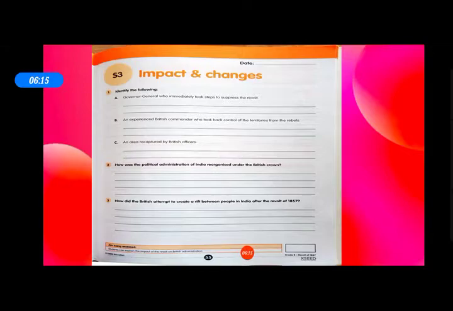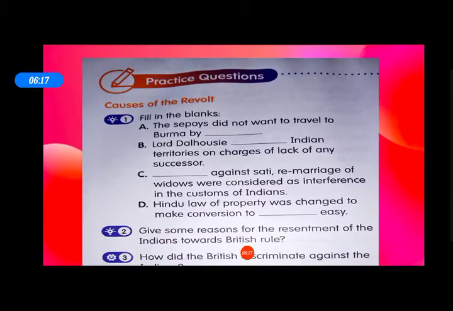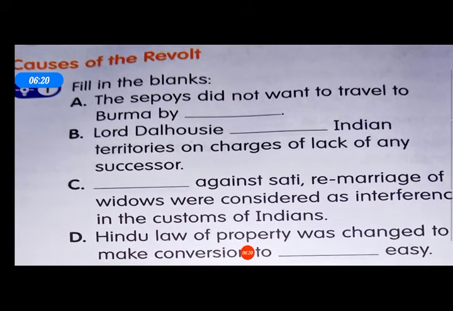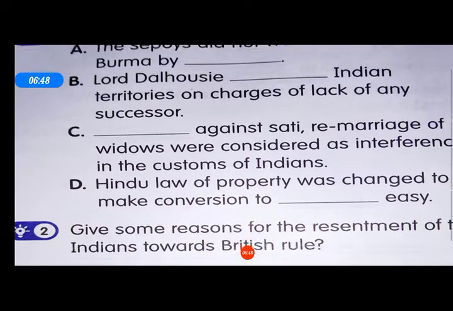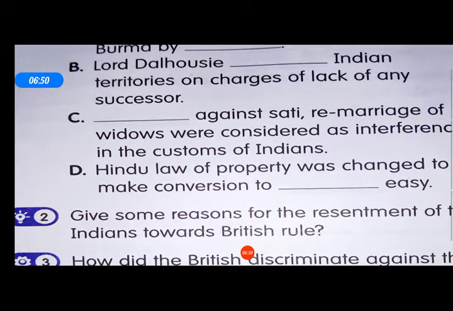Now, open your practice questions. Here are the practice questions. First is the fill in the blanks. A. The sepoys did not want to travel to Burma by sea route. B. Lord Dalhousie annexed Indian territories on charges of lack of any successor. C. Legislation or laws against sati and remarriage of widows were considered as interference in the customs of Indians. D. Hindu law of property was changed to make conversion to Christianity easy.